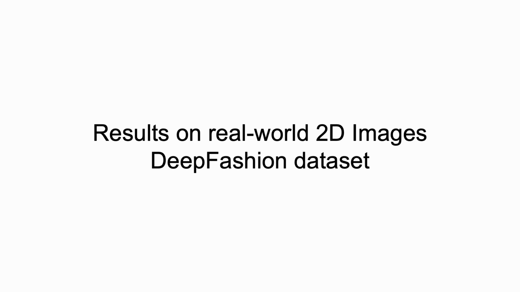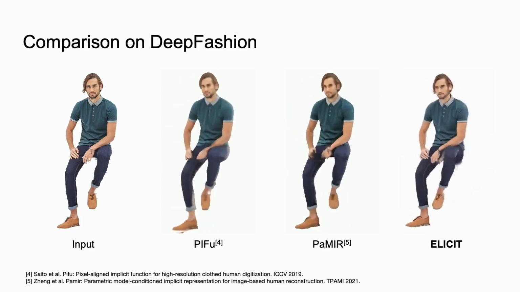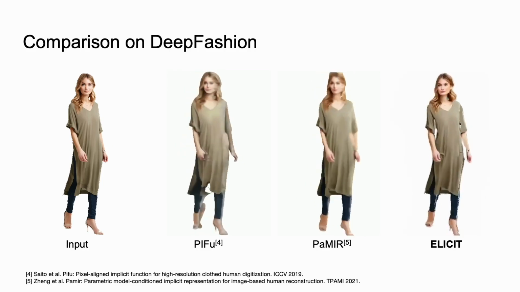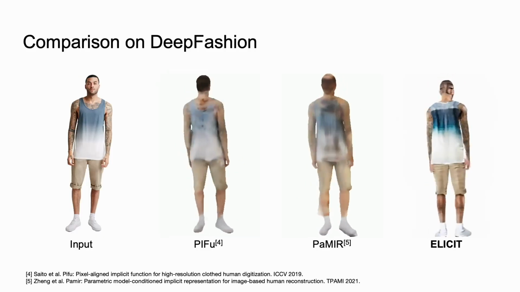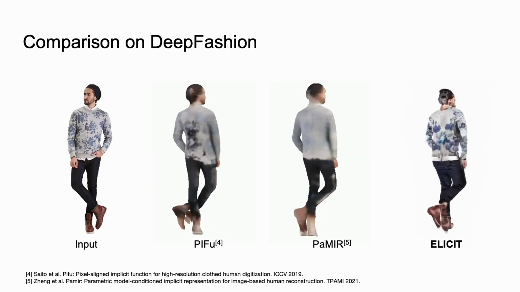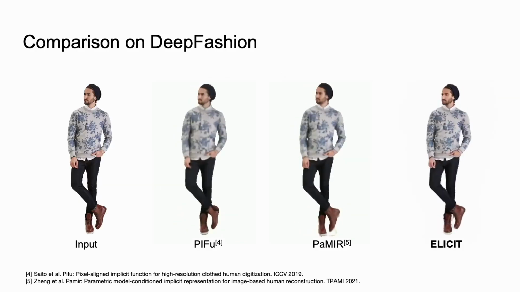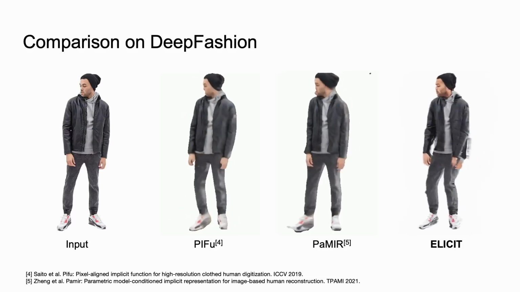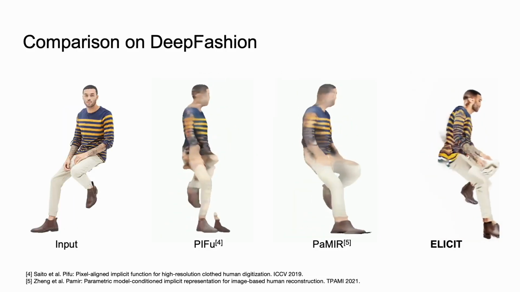Implicit also generalizes well on real images with various clothing in DeepFashion. Compared to PIFu and PaMIR, the non-NeRF data-driven clothed human reconstruction methods, Implicit produces more vivid details for clothed body appearance, such as patterns on clothes and shoes, tattoos on the skin, hair color, and facial features. While PIFu and PaMIR produce blurry results limited by the distribution gap between training data and in-the-wild data.